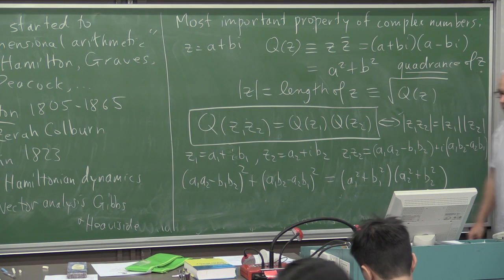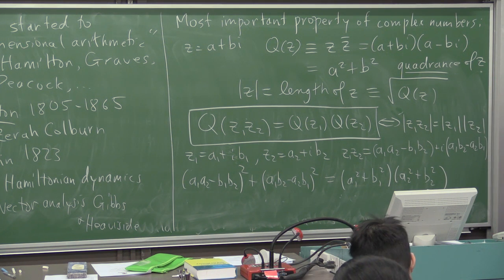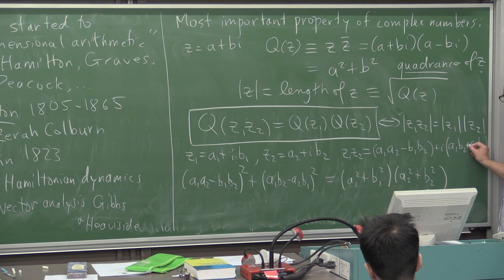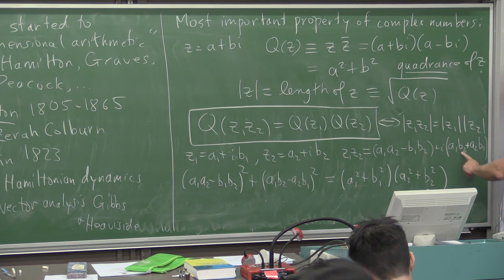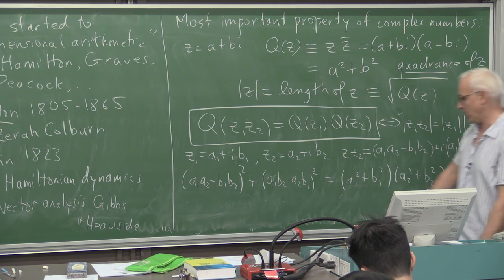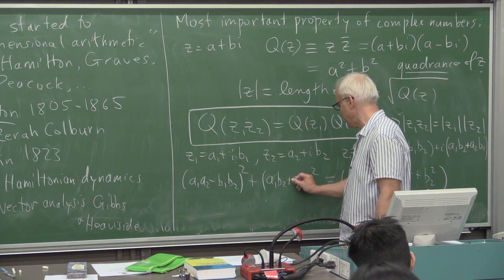For the imaginary part, isn't it a1 b2 plus a2 b2? It is. Oh, thank you very much. Excellent. Yes, the imaginary part is a1 b2 plus a2 b1, so I should put a plus sign here. Thanks very much.